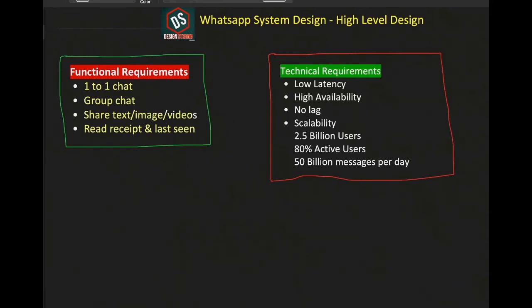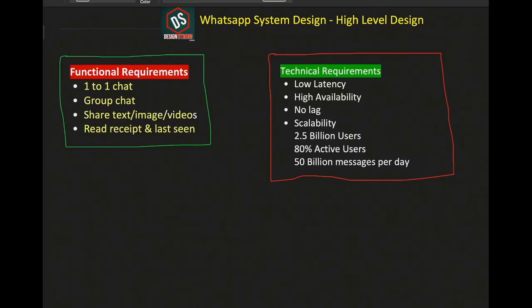One gray tick means that the message has been successfully delivered to the WhatsApp server but has not yet been delivered to the intended recipient. At this point, the WhatsApp server will try to connect with user B and deliver the message. If the server is able to deliver it successfully, it becomes a double tick. Both of them are gray.